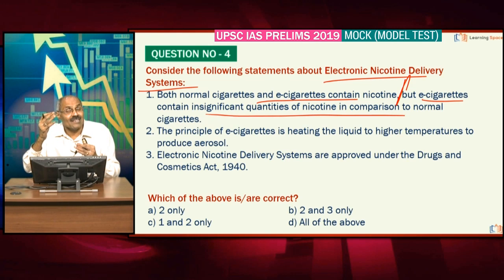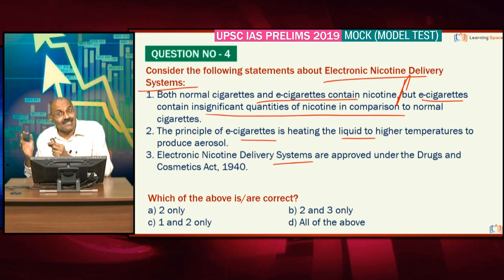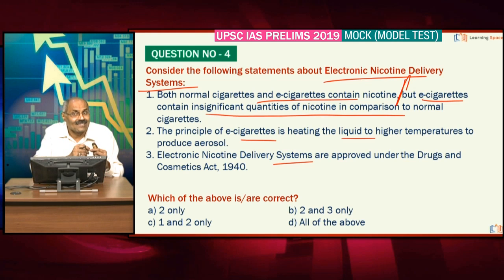Please correct the first statement. Second one is, the principle of e-cigarettes is heating the liquid to higher temperatures to produce aerosols, right? It is to heat the liquid to higher temperatures, right friends? Second statement is correct. Electronic nicotine delivery systems, these are not approved under the Drugs and Cosmetics Act, right friends? Lot of discussion with regard to the plus and minuses of e-cigarettes across the globe going on. Number of countries banned e-cigarettes, right?